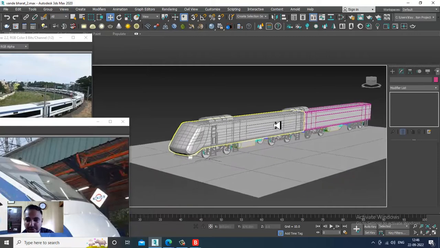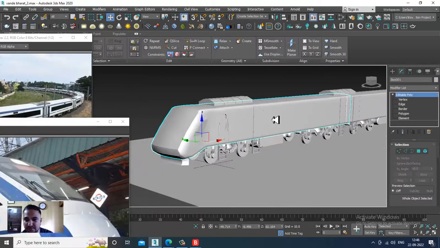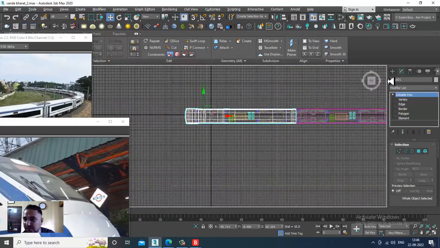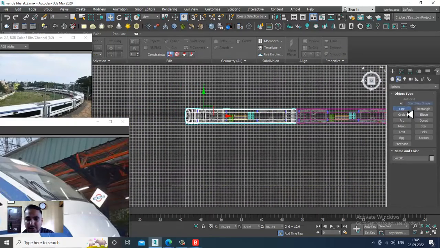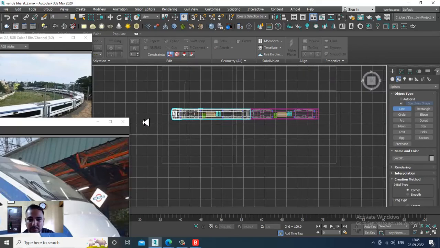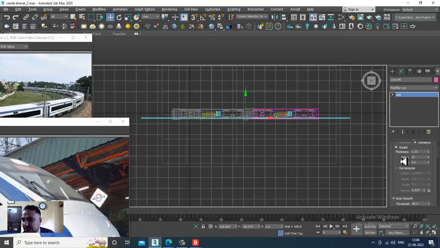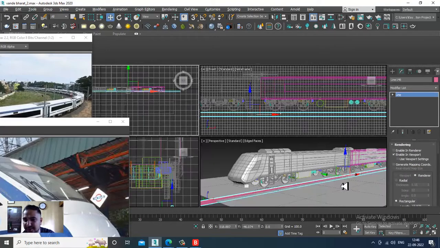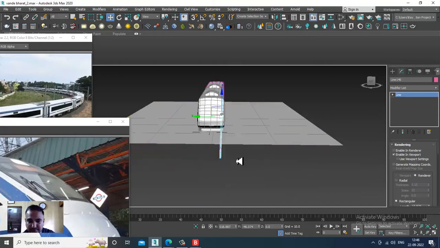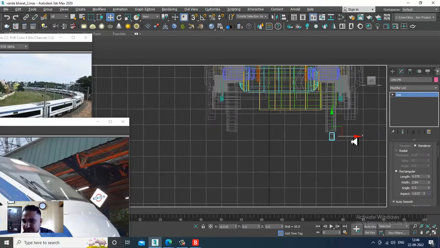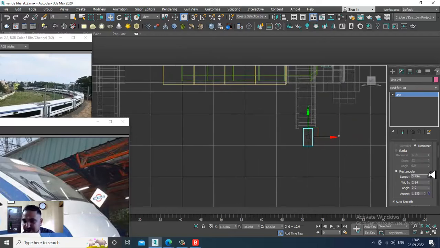Definitely you can make more bogies over here for this. Let's go to the top view, take a line tool. I'll just drag a line over here, enable it in the viewport, make it rectangular, reduce its length, and slightly push it in this way.